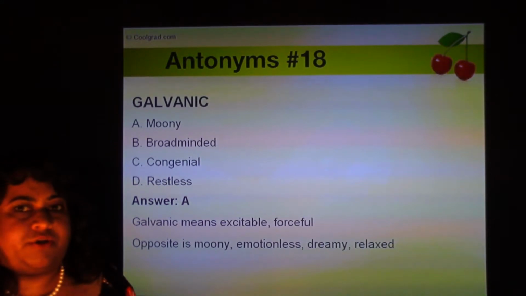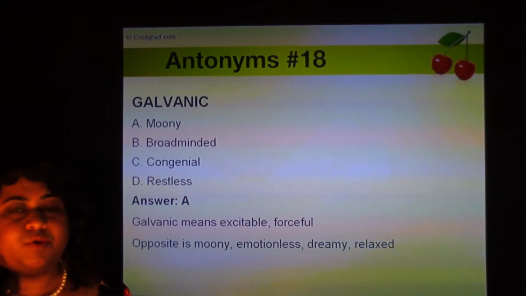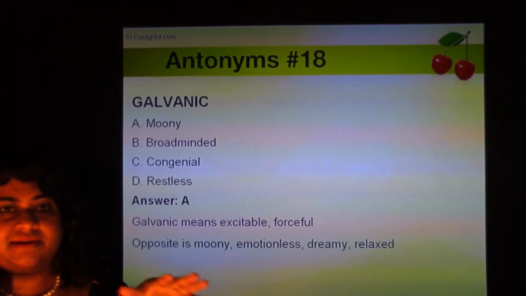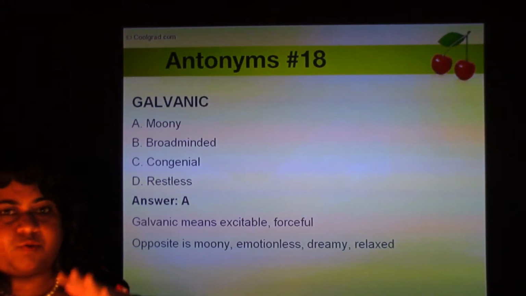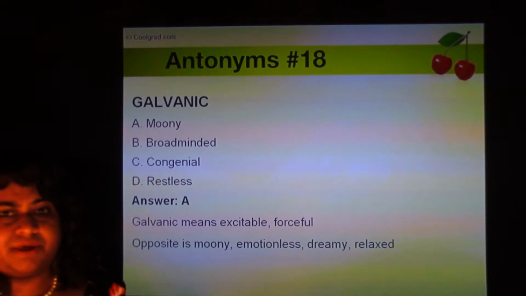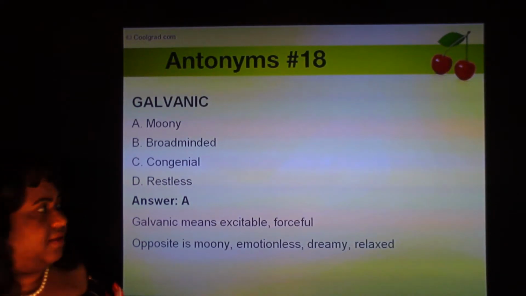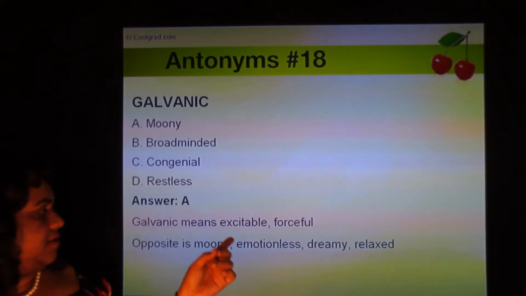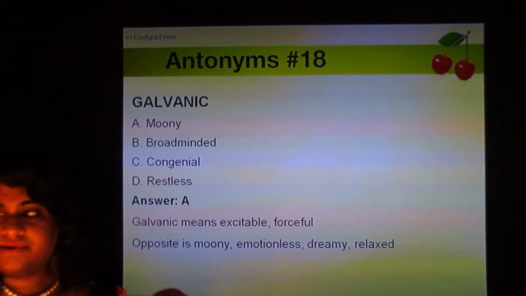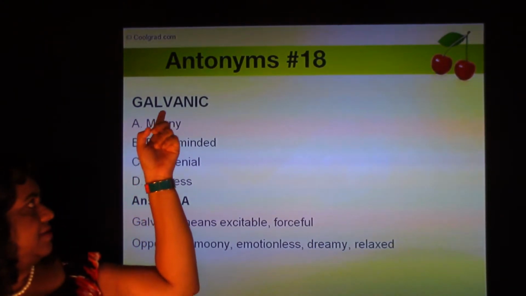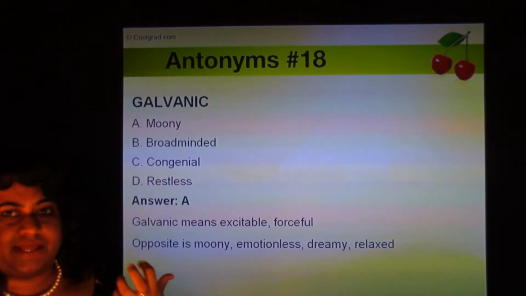When you think about the moon, you think of pleasant moonlight, soft white light, something quiet and pleasant in the night with the moonbeams. So you think of something pleasant and relaxed. Moony is emotionless, dreamy, relaxed, and the opposite of moony is galvanic, forceful, excitable.